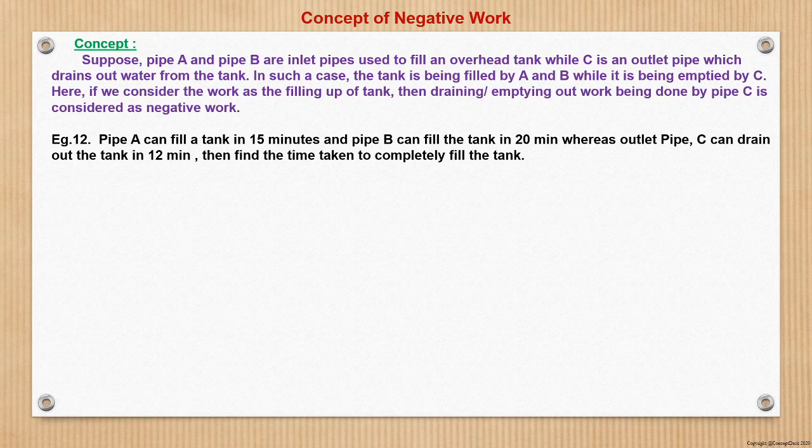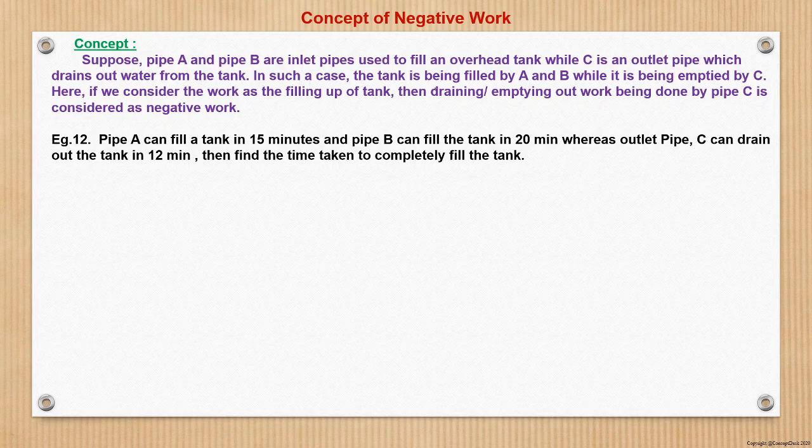So using that, we just see a few illustrations on this here also, and the next session as well, to consolidate this point. So the example, suppose pipe A and pipe B are inlet pipes used to fill an overhead tank, while C is an outlet pipe which drains out water from the tank.